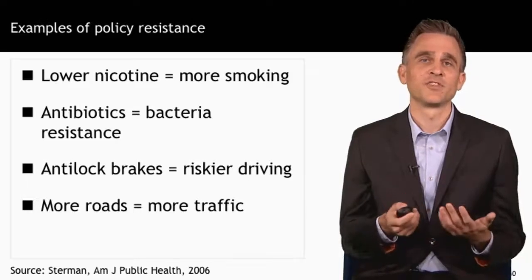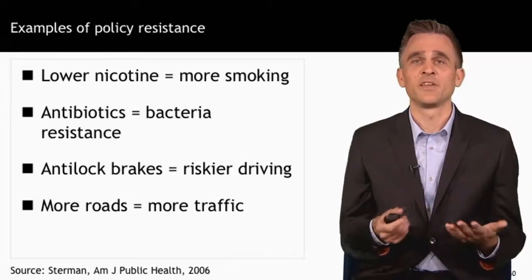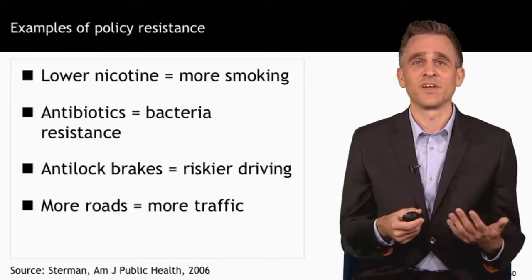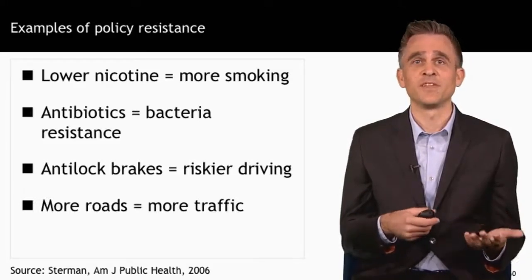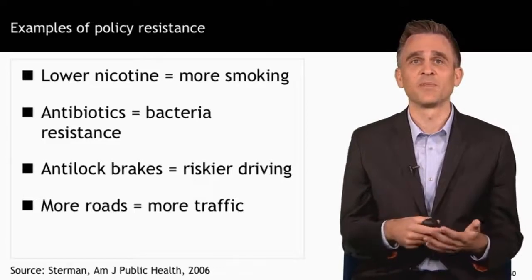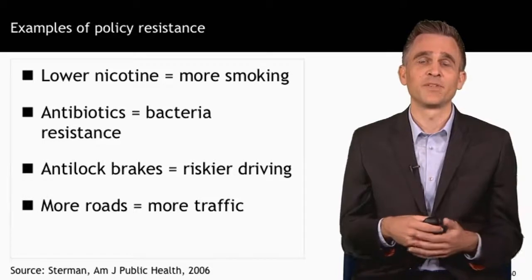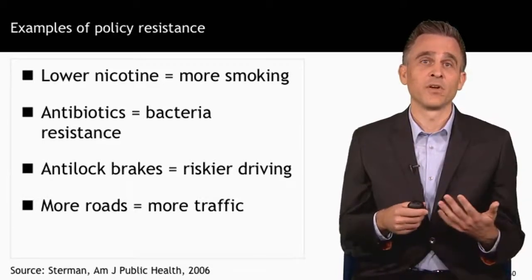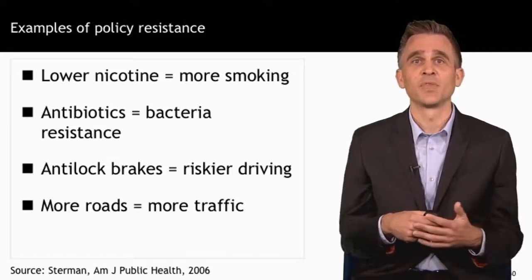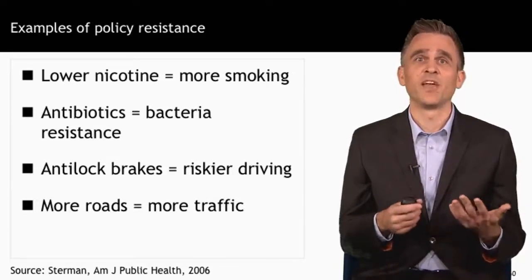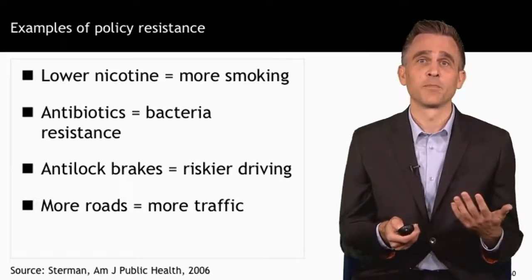And this slide lists just a few examples. So these are all interventions of some kind that had unintended consequences aside from what they were designed to do. Lowering nicotine levels in cigarettes, for example, has been found to lead some people to smoke more cigarettes to compensate. The overuse of antibiotics is well known to lead to antibiotic-resistant bacteria. Anti-lock brakes are a good idea, except that they can cause some drivers to actually engage in more risky driving. And it's been shown time after time that constructing more roads does not improve traffic. It can actually encourage more traffic.